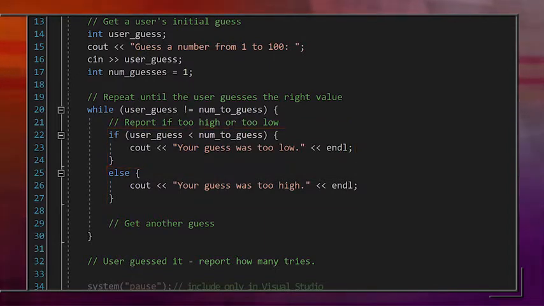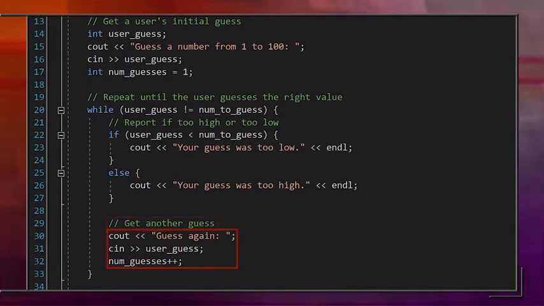We're nearly done. How would we write code for the next block, getting another guess? Again, we just print a message to the user to enter a new guess. Then we read that into our userGuess. We also have to increment the number of guesses that the user has made.